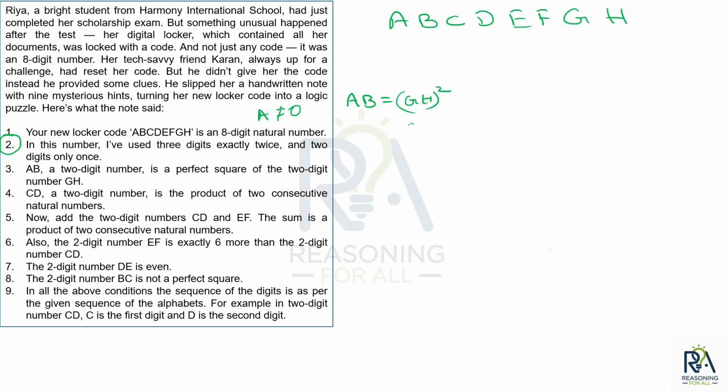If I take 04, AB becomes 16. Yes, it is possible, A is not 0. Then 05 gives 25, 06 gives 36, 07 gives 49, 08 gives 64, 09 gives 81. 10 will not work because it becomes 100, a 3 digit number.